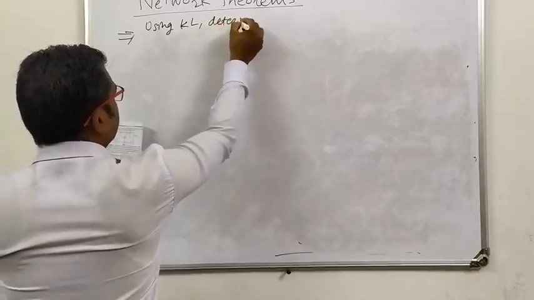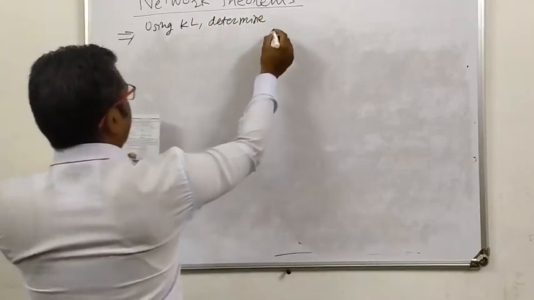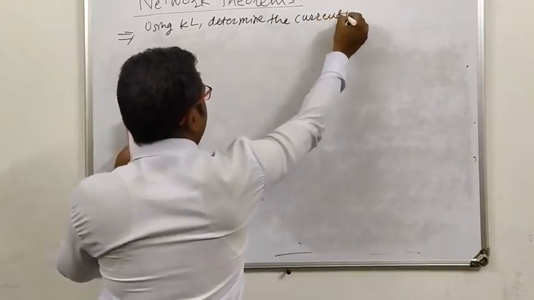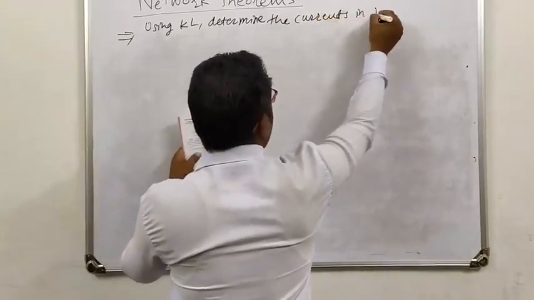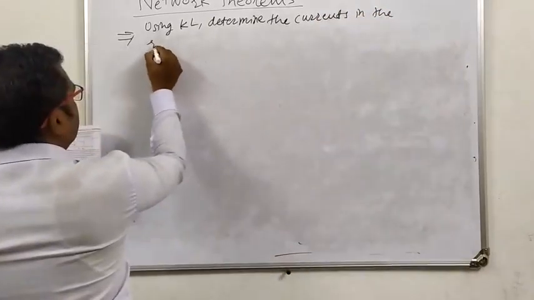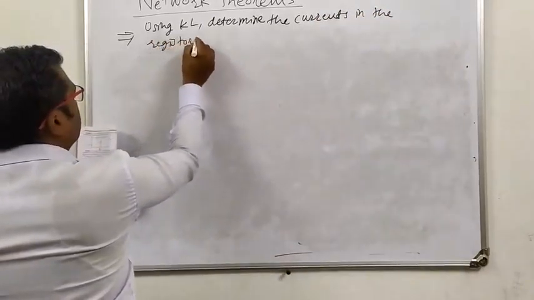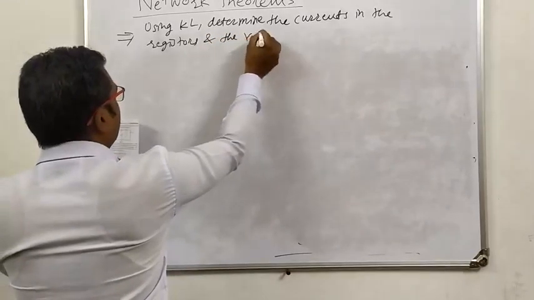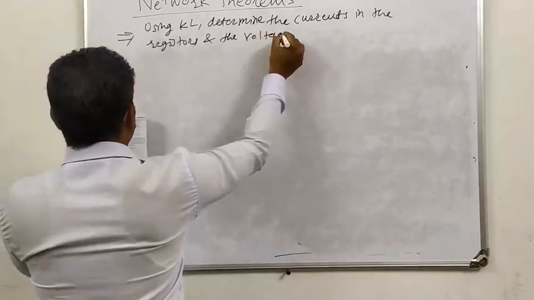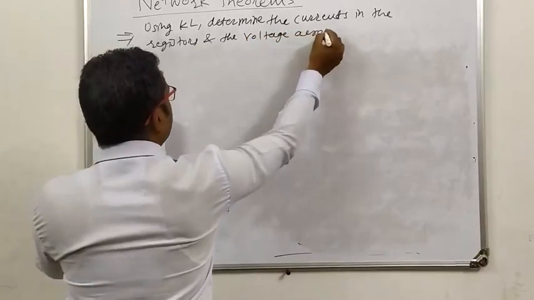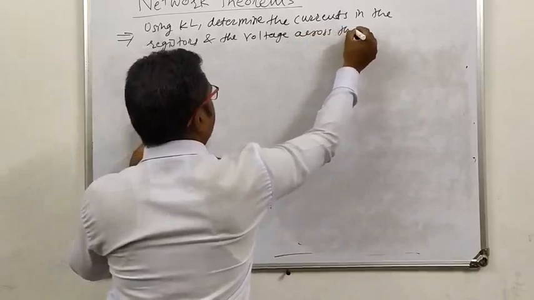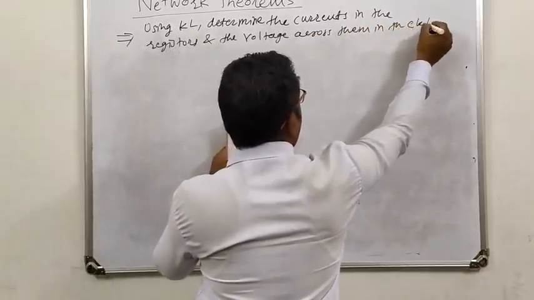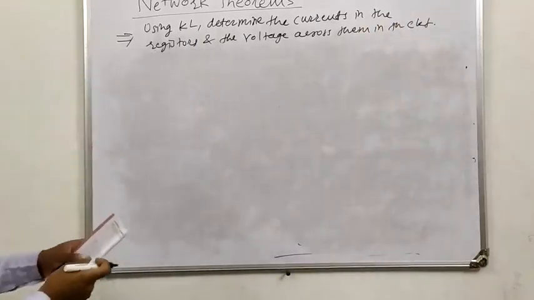Determine the currents in the resistors and the voltage across them in the circuit. And the circuit is given to you.